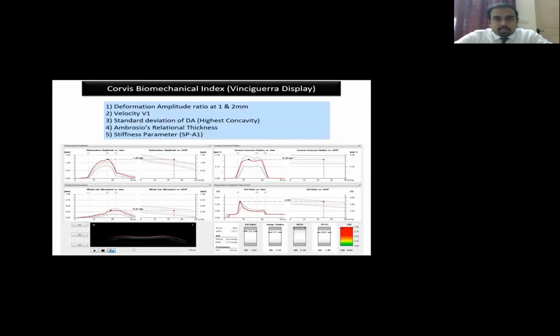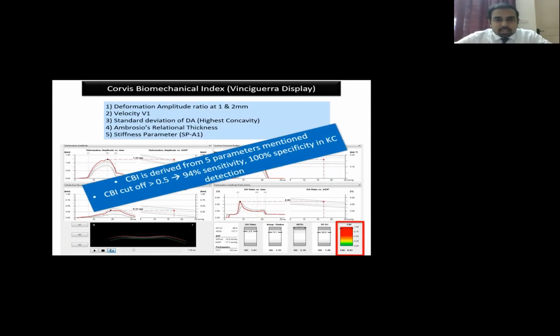So what came up next with the Corvus, with the Vinciguerra display, was the Corvus biomechanical index, which apart from deformation amplitude and its ratio, combined a few other factors as well to come to one value called CBI, which is the Corvus biomechanical index. And based on testing in a specific population where the author had studied, for a cutoff of 0.5, they had a specific level of sensitivity and specificity. So we have one parameter which is definitely a multivariate index.